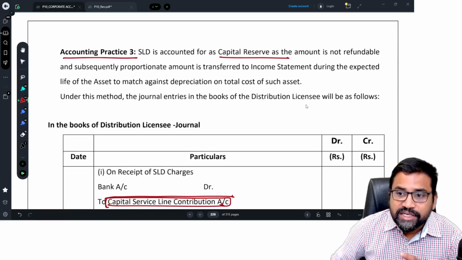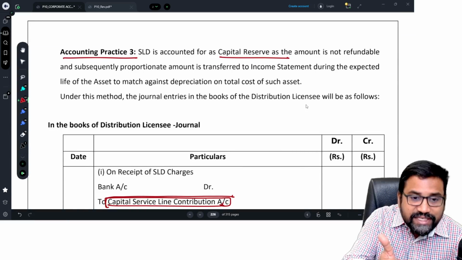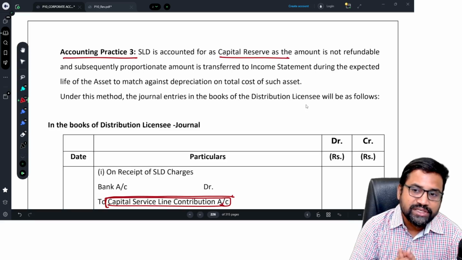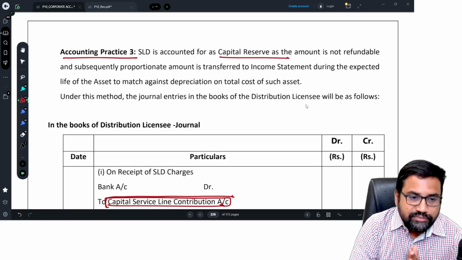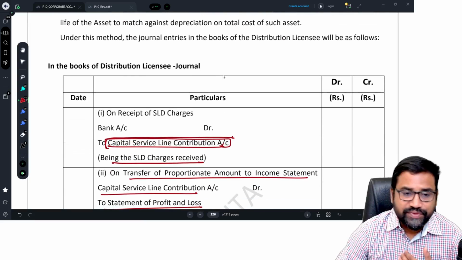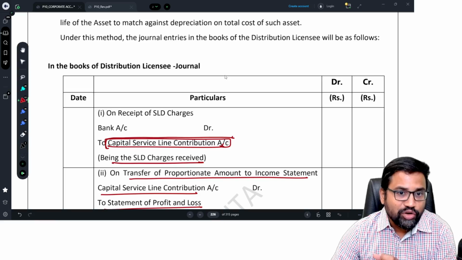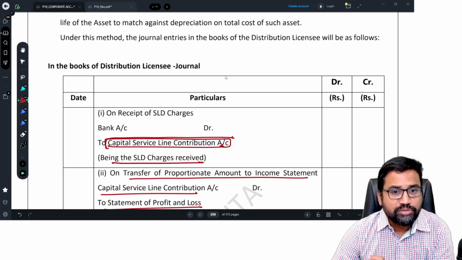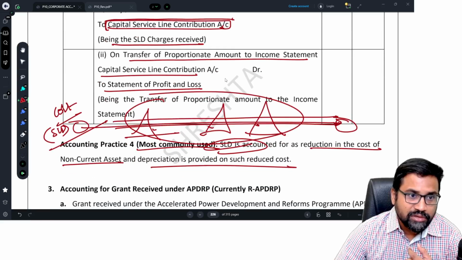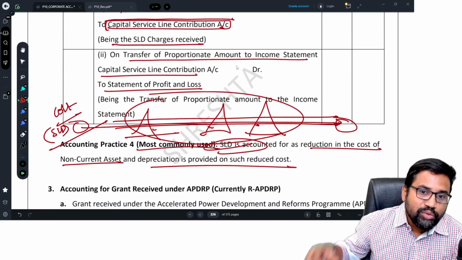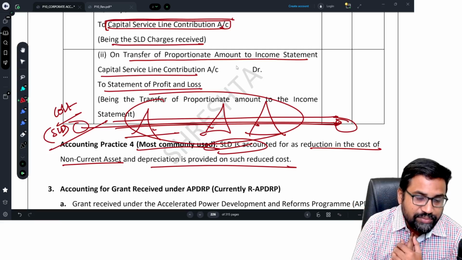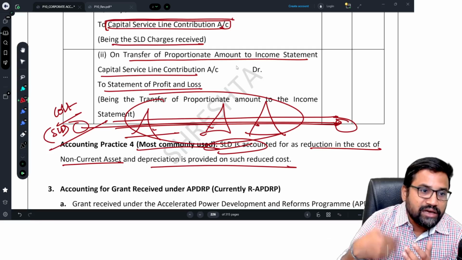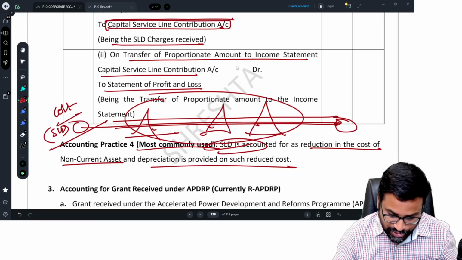The third practice is to treat it as a capital reserve, and from this capital reserve every year some amount will be transferred to the P&L account in proportion to the depreciation of this electricity asset. That means the matching concept. So bank account debit to capital service line contribution, and this contribution every year will be transferred to the P&L account. And the last one, most commonly used, is that whatever SLD charges we have taken from the customer will be reduced from the cost of the asset, and on the remaining amount we will provide depreciation.